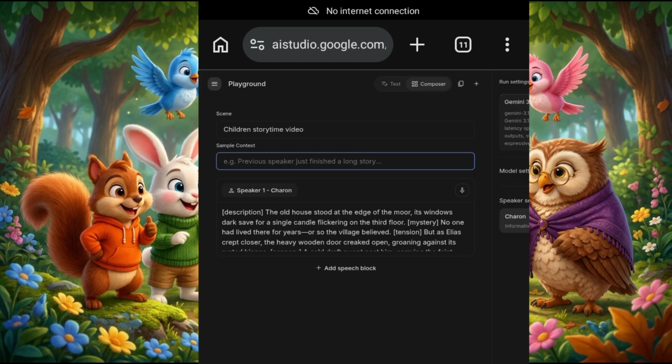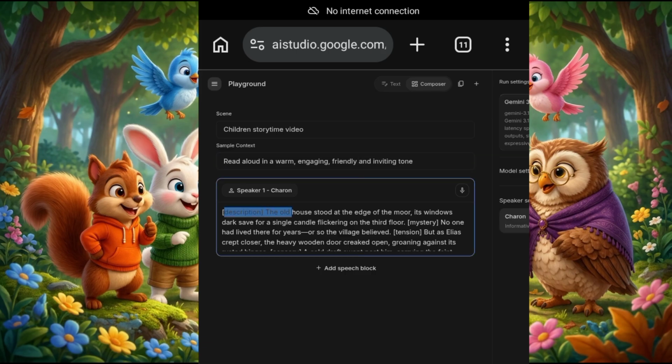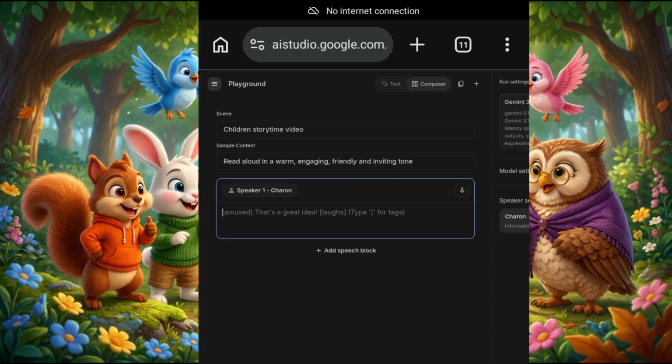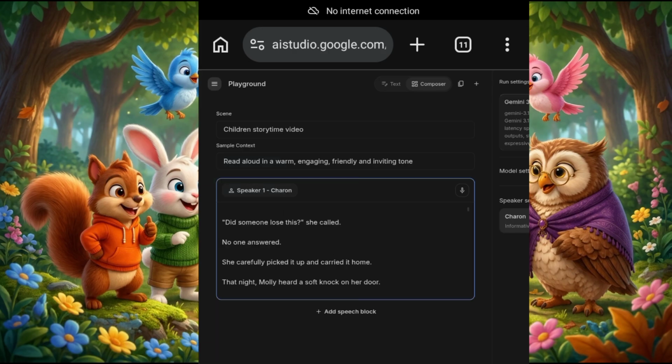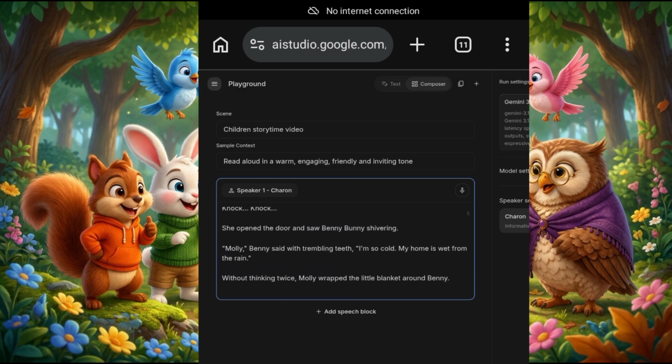Then we are going to add "read aloud in a warm, engaging, and inviting tone," because this is for children, so your tone needs to be enchanting and friendly. Let me even add friendly: "in a warm, engaging, friendly, and inviting tone." Then I'm going to delete all of this. Do you understand? I'm going to delete all of this, and I'm going to paste that story I copied from ChatGPT. I'm going to paste it, and as you can see, I've pasted everything.